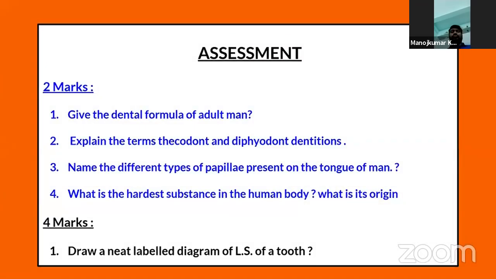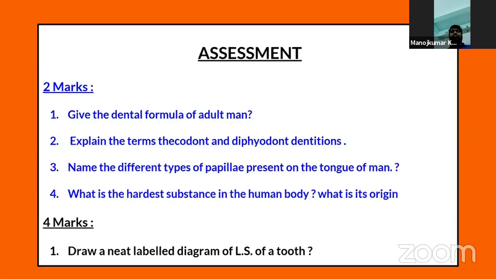This is the assessment I have given for you to do at home: the 2 marks questions from the topics covered so far. The first one is to give the dental formula of an adult man. I think you can easily write the dental formula of an adult man. The second question is to explain the terms thecodont and diphyodont dentitions.